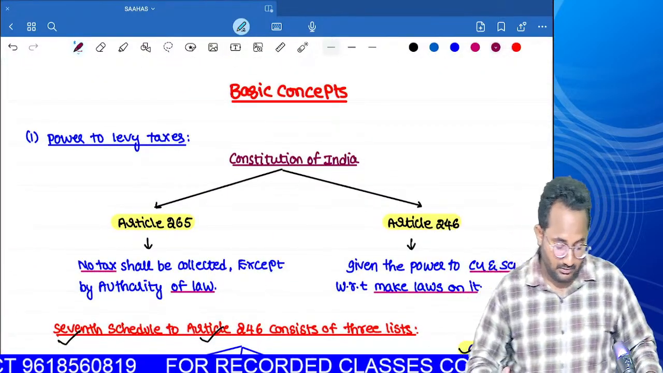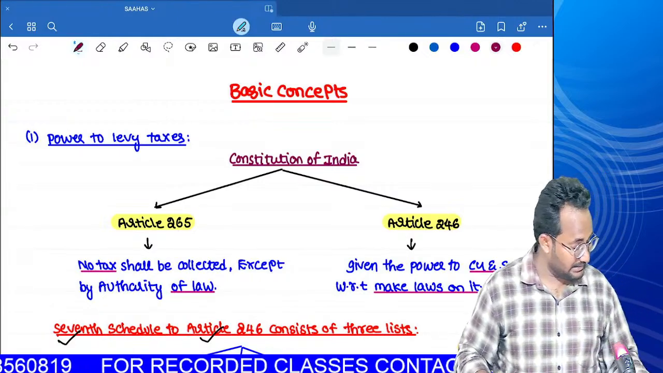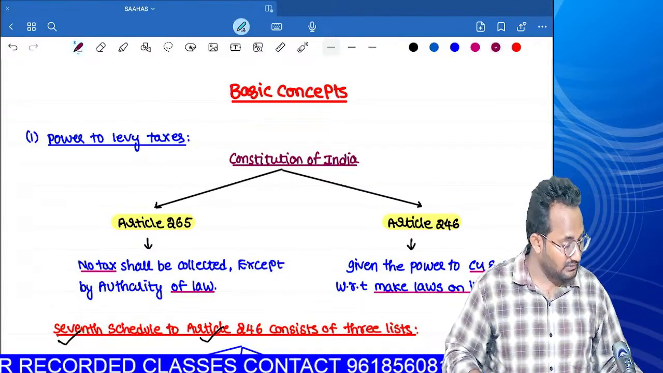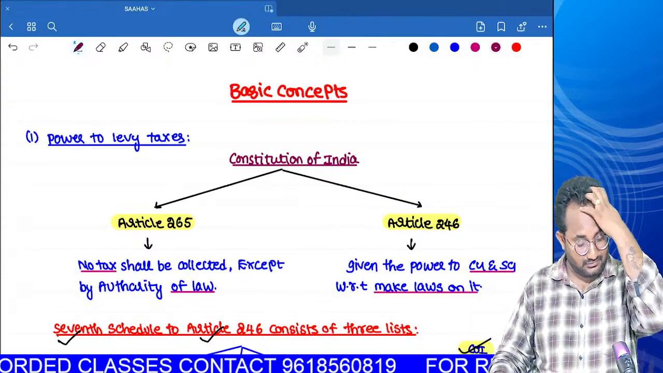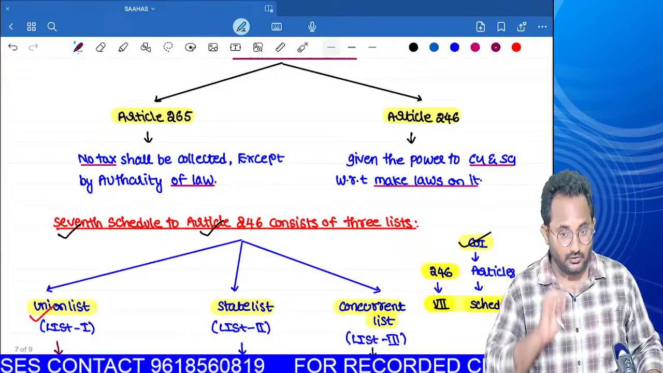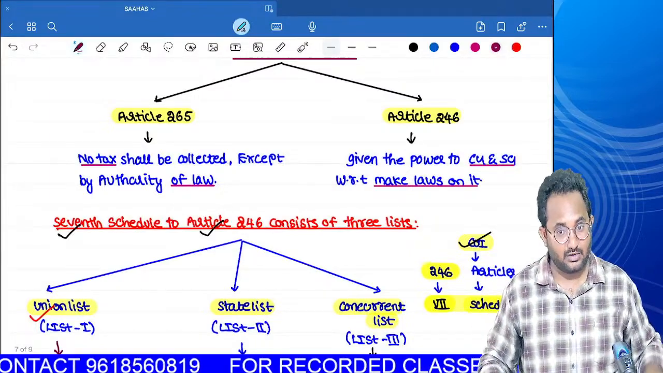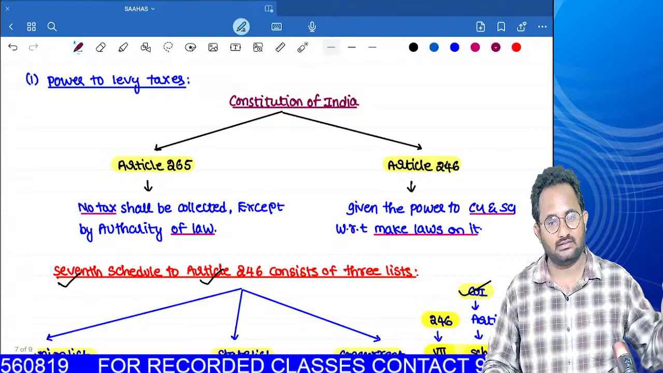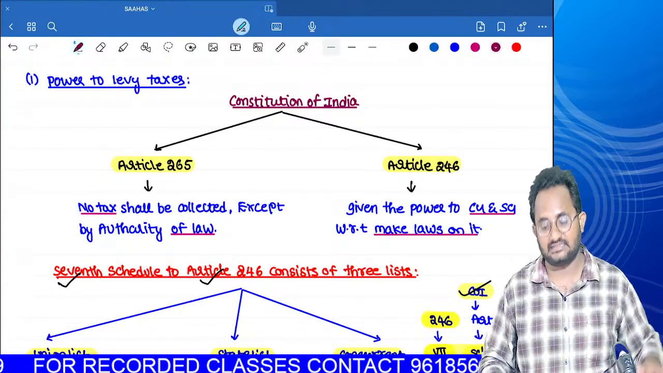Can you tell me who gives the power to collect taxes? Simply, the Constitution of India gives the power. In the Constitution of India, we have two articles: one is 265, another is 246. Article 265 says if you have proper support from a law, then only you can collect the tax. So how to frame the laws? Article 246 gives the power to the central government and state government.